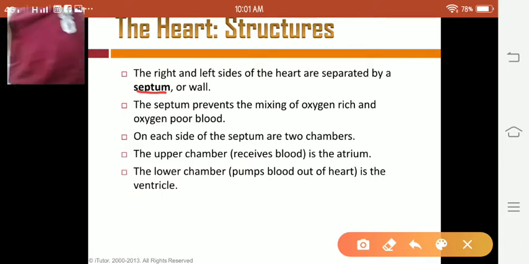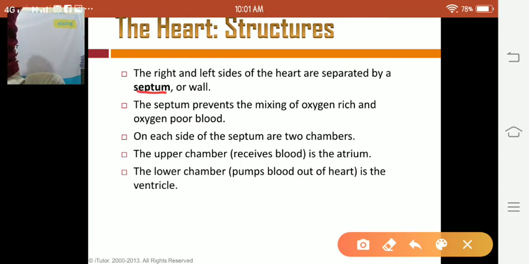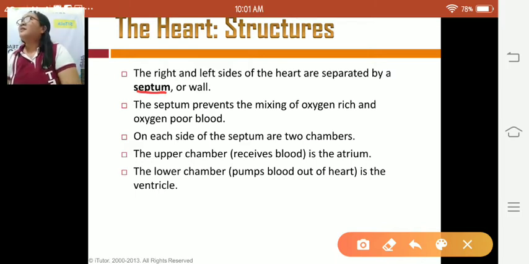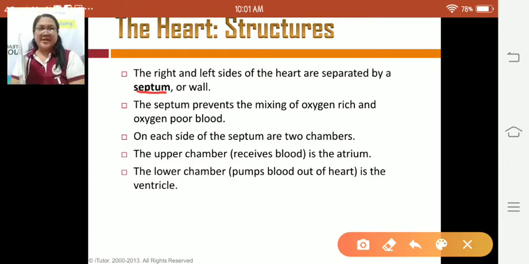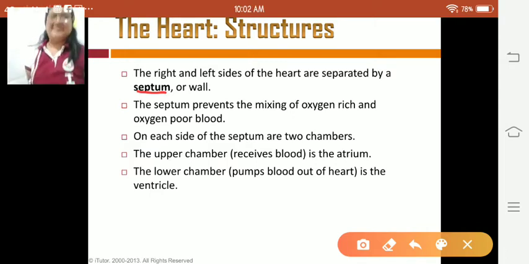Okay, wait a minute. So look at this one. Okay. Okay, wait. So again, drawing ko na lang ang heart para maintindihan ka. Okay, wait a minute. Aba, hindi yun na ma-iris. Okay, so this one is our heart. Okay, wait a minute.